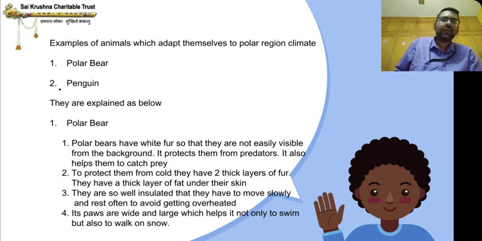Its paws are wide and large, which helps it not only to swim but also to walk on snow.